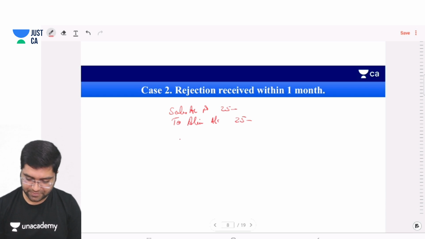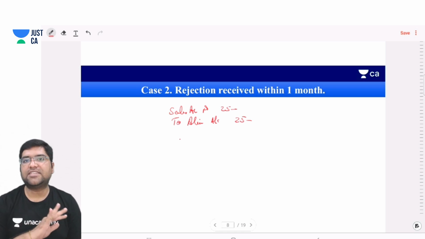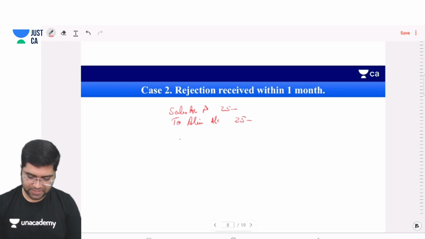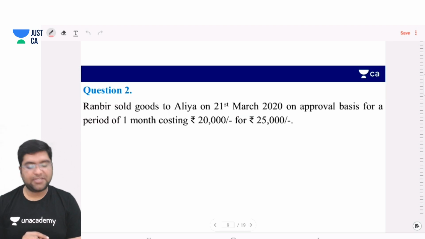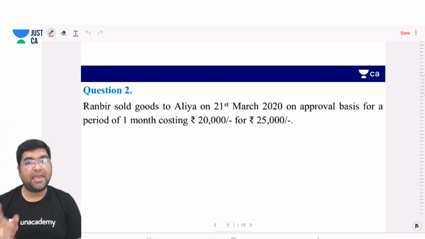Next. So, if approval received, no entry. If rejection received, sales will be reversed. Simple? Yes. Next. This type of question can be asked for 5 marks.